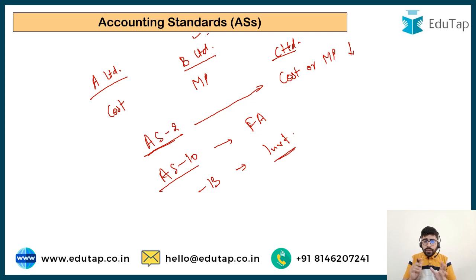Similarly, there is an accounting standard on how you have to record the investments in the books of accounts. So there are different sets of accounting standards which are there to harmonize the accounting practices in the country so that comparability can be ensured. The statements of A Limited, B Limited and C Limited can be easily compared by the investor. So that's why we have brought in proper standards for accounting.